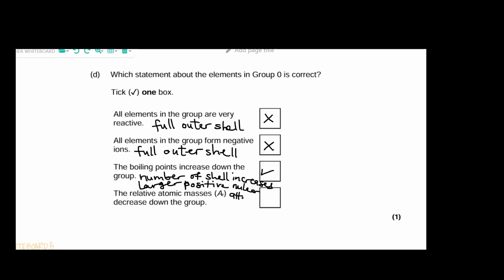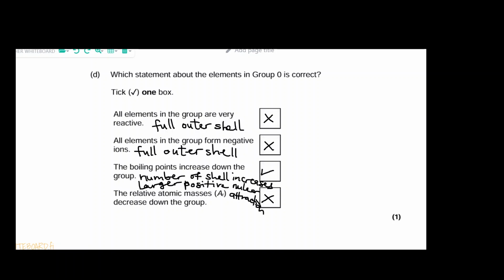And then the last option says the relative atomic mass decreases down the group. That will be false. Relative atomic mass does not decrease as you go down the group.